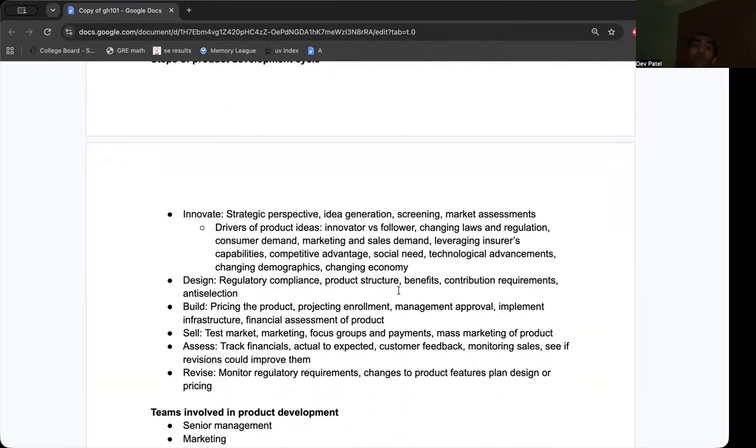We build the product, so pricing, and we project enrollment. After we project enrollment and price the product, then we need approval. Then we implement the infrastructure of the product, the actual implementation of it. And then we do the financial assessment. So: pricing, projecting, then getting the approval, and then you actually implement it.